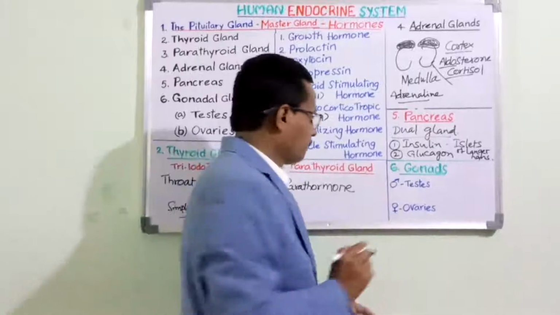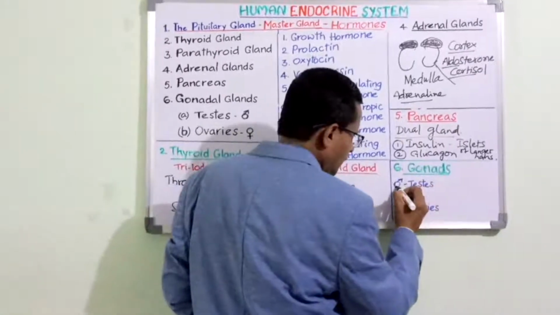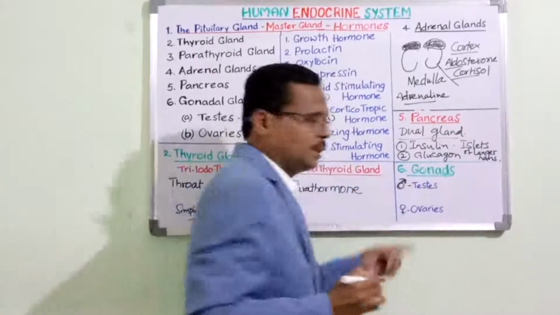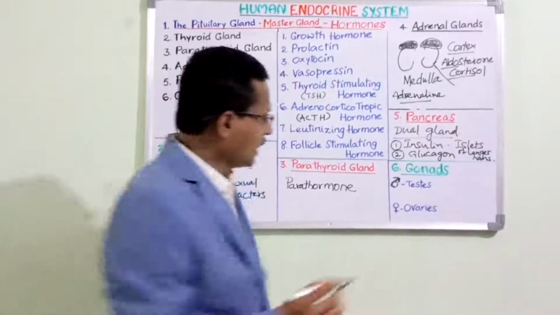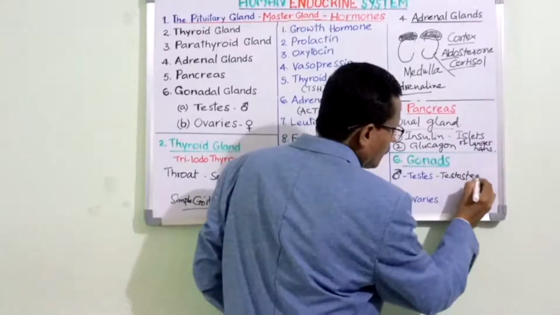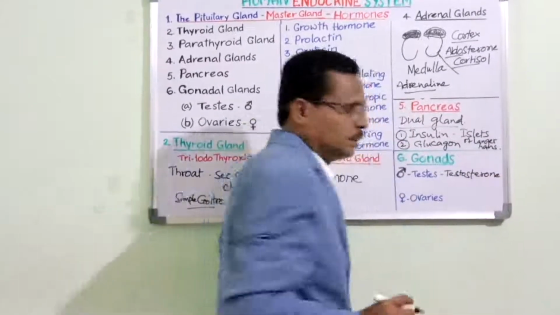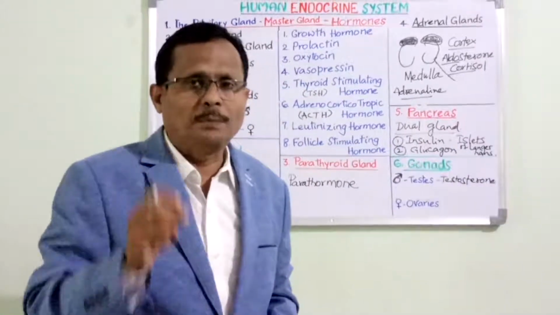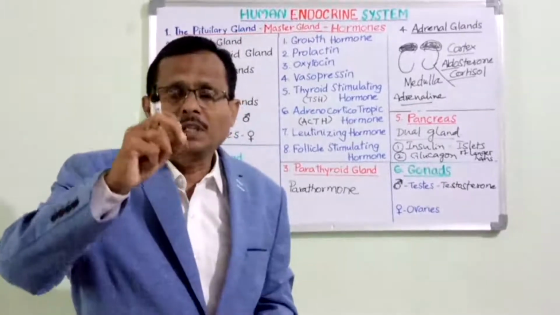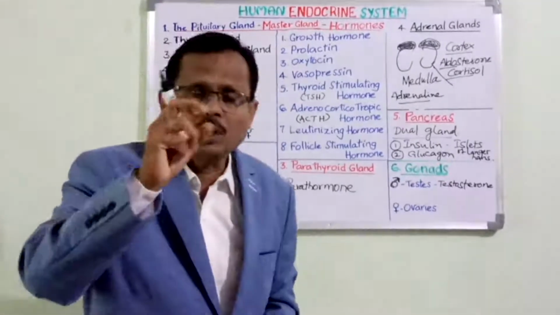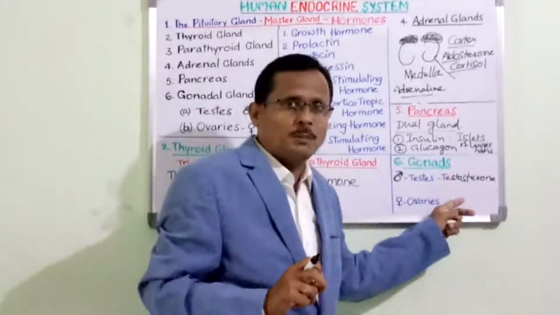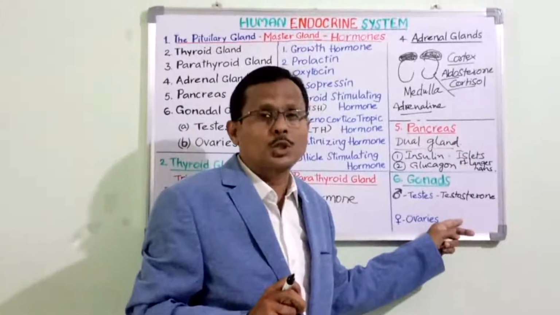These testes release, this is a symbol for males, a pair of testes release the testosterone hormone. Testosterone is the male hormone that brings about the production of the sperms or spermatozoa in the testes, which are responsible for fertilization and childbirth.